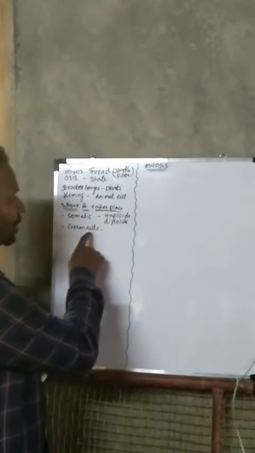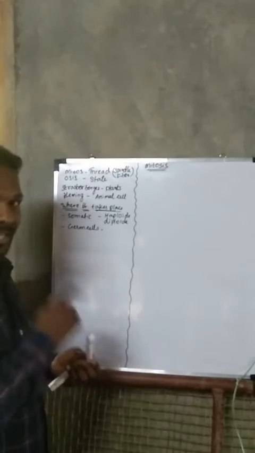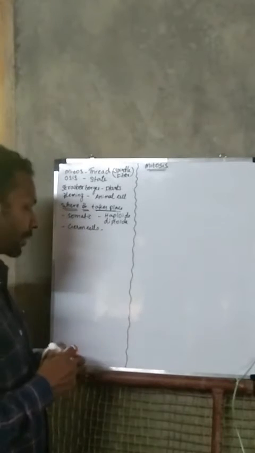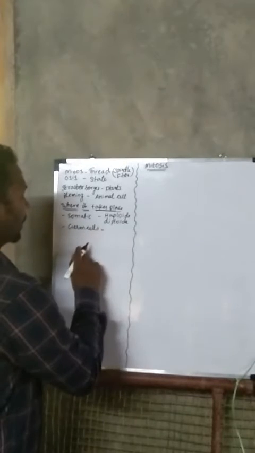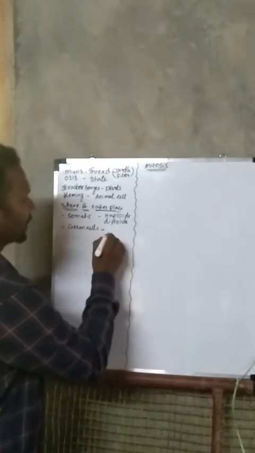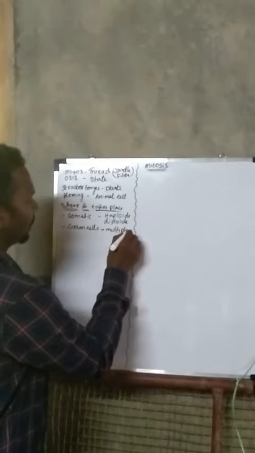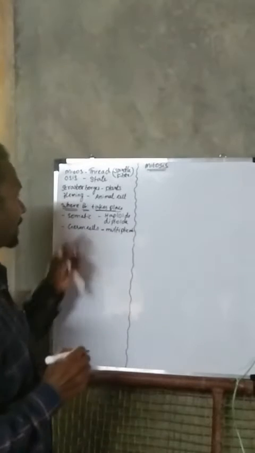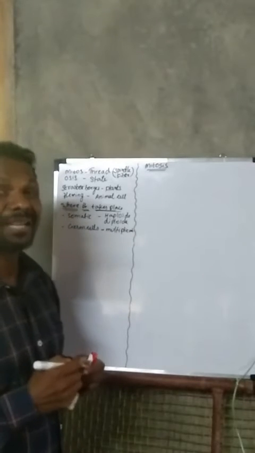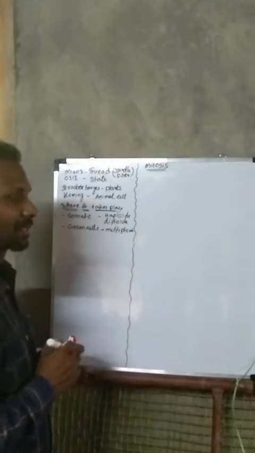But in germ cells, mitosis takes place in the multiplication phase. That is a small difference. Don't forget.